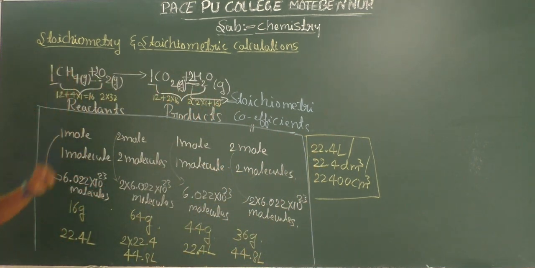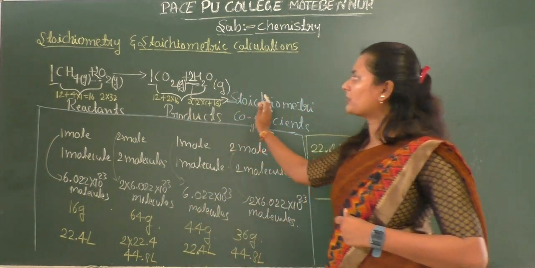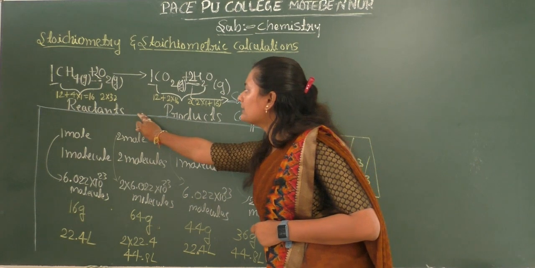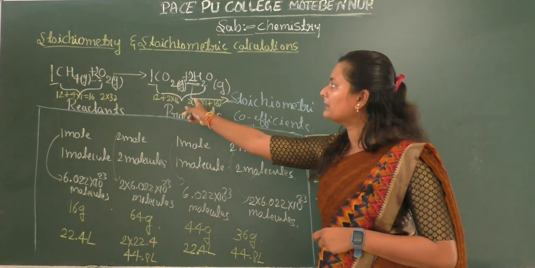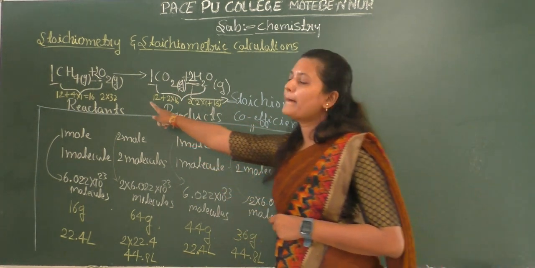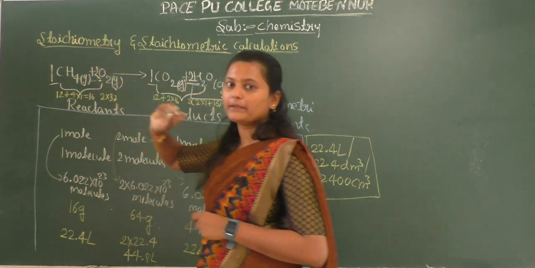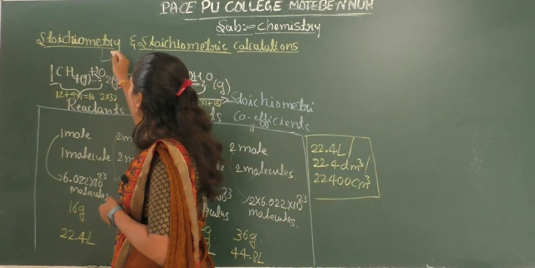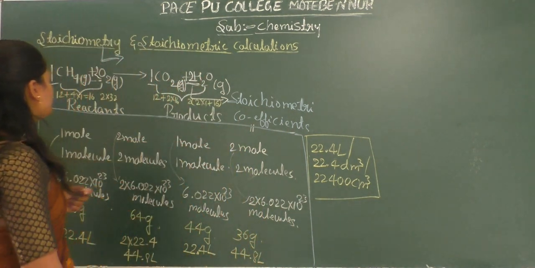Okay, so here by using the balanced equation we are going to calculate the masses of reactants and masses of products which are involved in the balanced reaction by using the stoichiometric method. This word stoichiometry is derived from Greek, from two words.